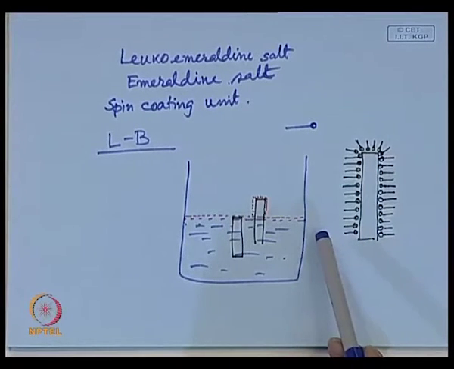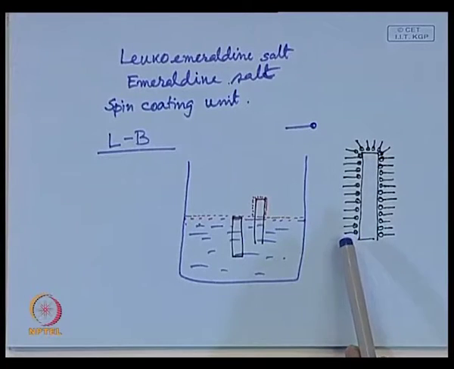So, if you have a conducting polymer, and you can find a suitable solvent in which you can dissolve it, then if you have one LB unit in your lab, with the help of that unit you can deposit a monolayer or a double layer, that means a thin film, on a substrate.